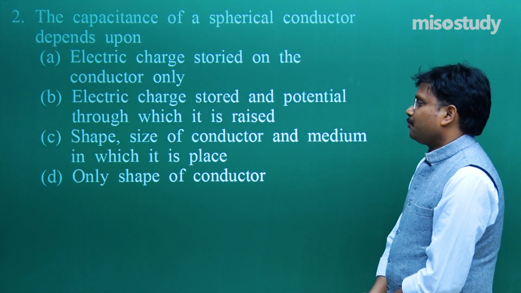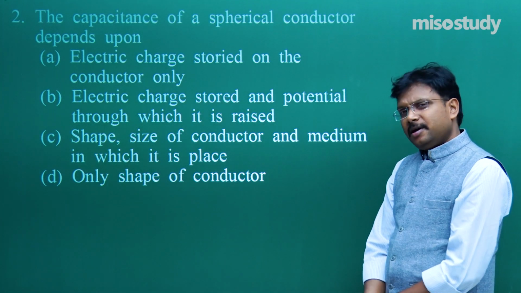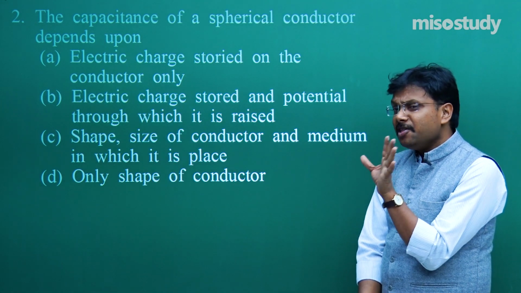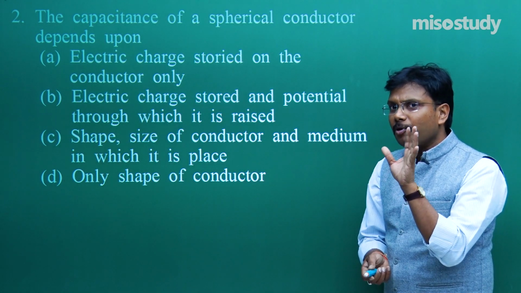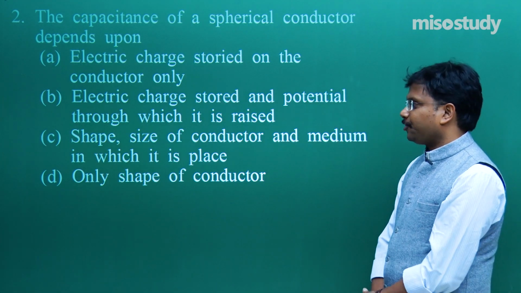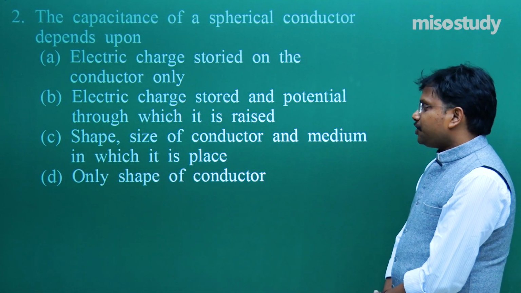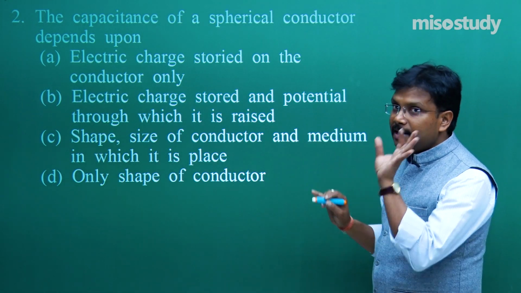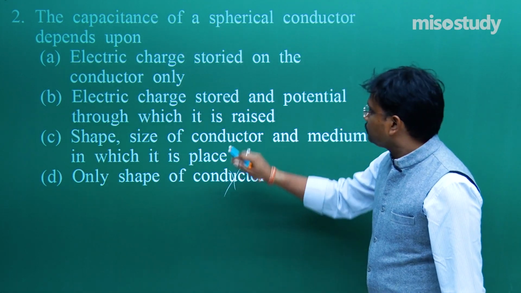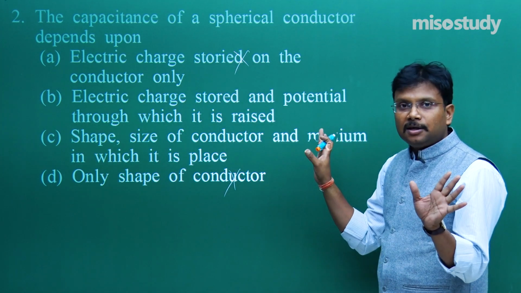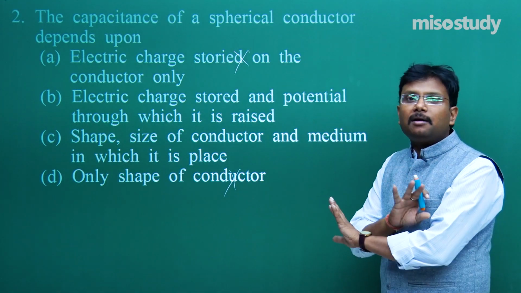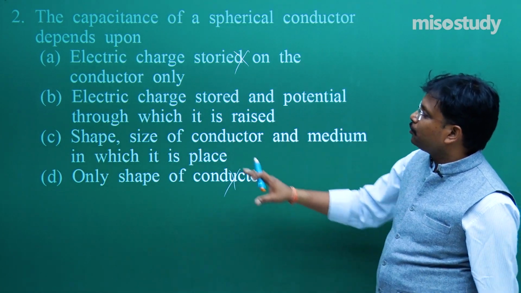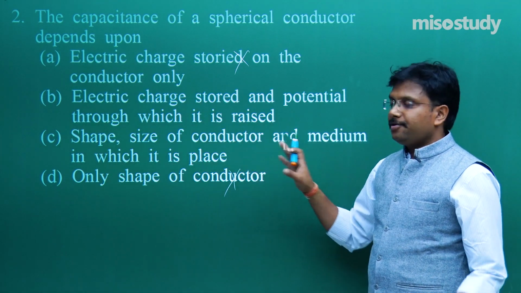Yes, in that formula it was R. It means C is also a possible correct option. Only shape of the conductor? No. So just by reading carefully, these two options A and D are meaningless for us. Now our entire focus shifts to B and C.